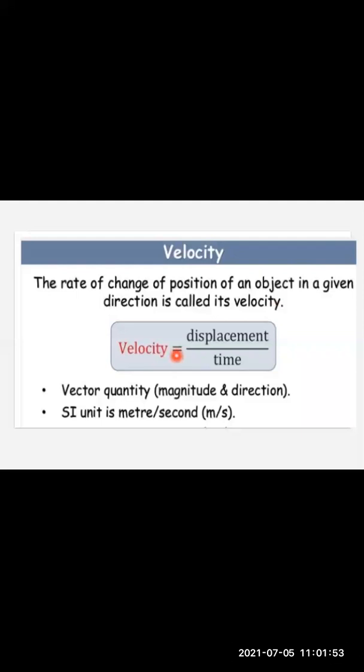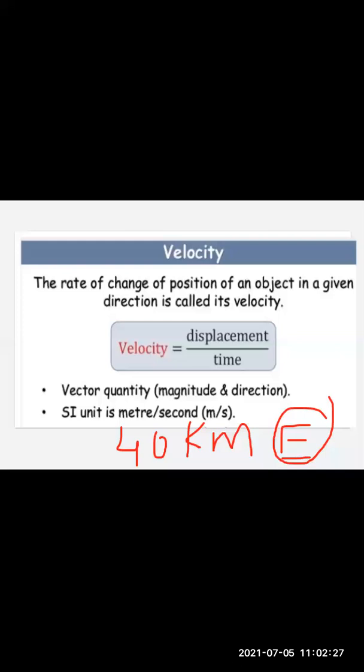Displacement can also be written with the symbol small d and time with small t. It is going to be a vector quantity having magnitude as well as direction. We say the velocity of the car is 40 km per hour in the east direction. So the direction is coming in this case, so we call that term velocity. We do not call it speed.